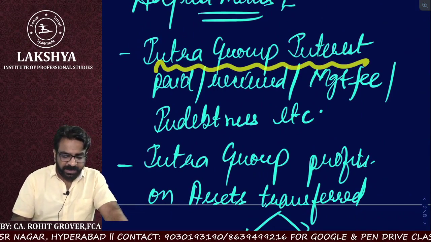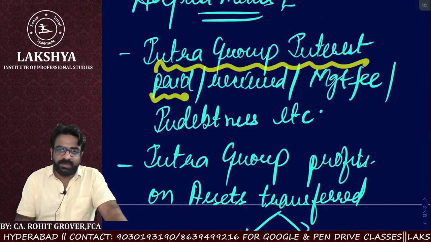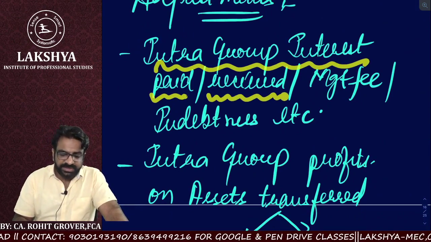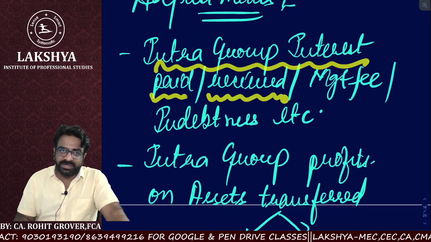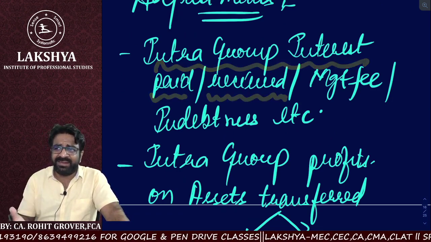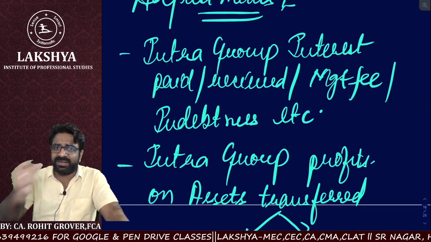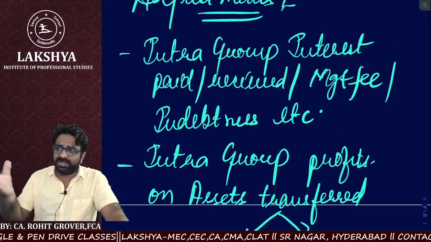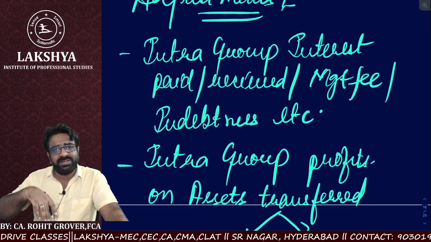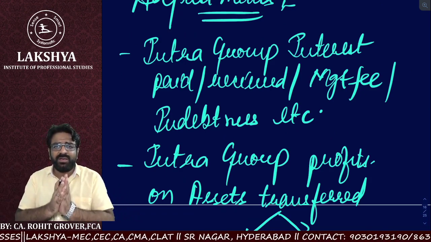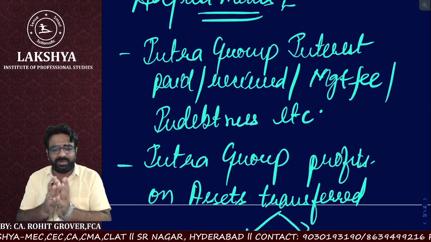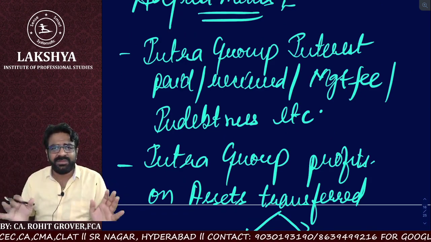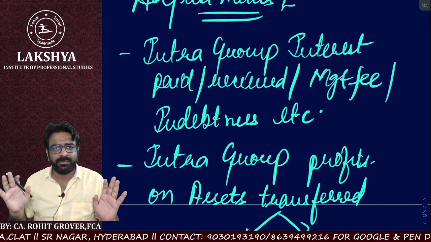Intra-group interest paid, if any, will be eliminated. Intra-group interest received, if any, will be adjusted. Obviously, if I have paid the interest, the other subsidiary has received the interest. So in my books, it will be shown as an expenditure. In the subsidiary's books, it will be shown as income. But when we consolidate, will it be counted twice or not? Let's eliminate that. Let's set it off. Complete, eliminate it.